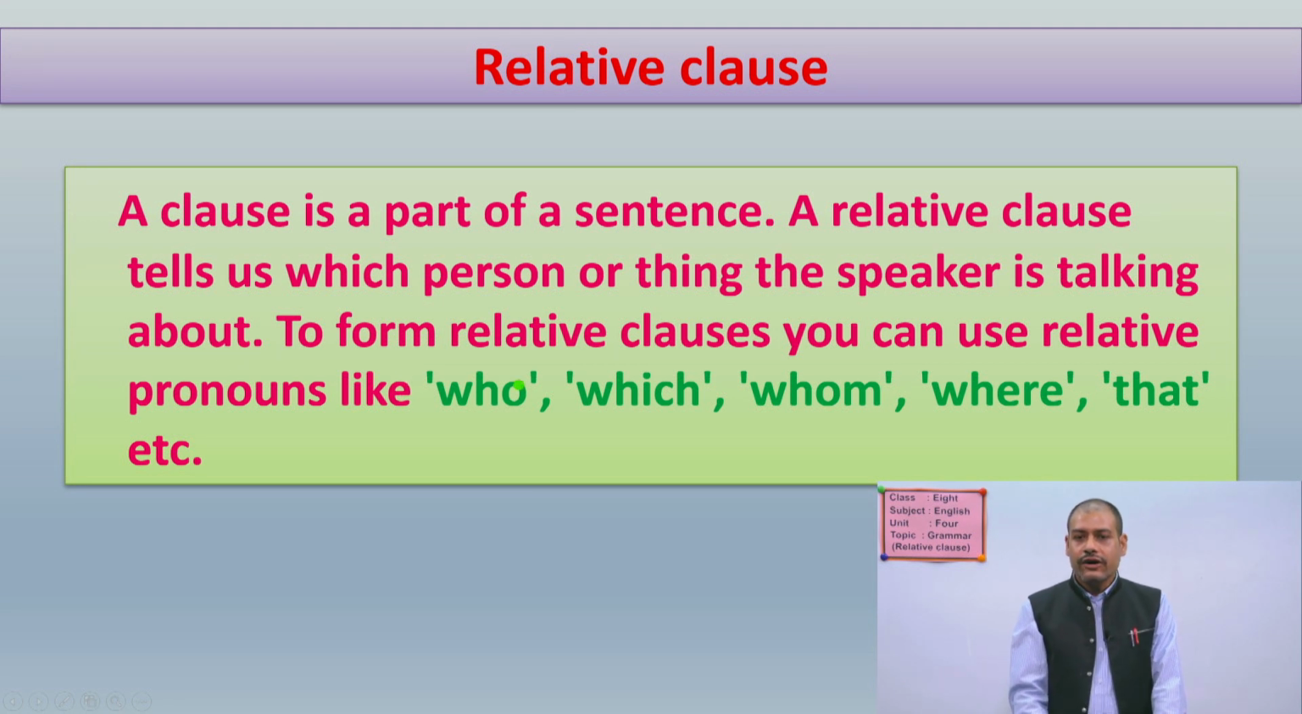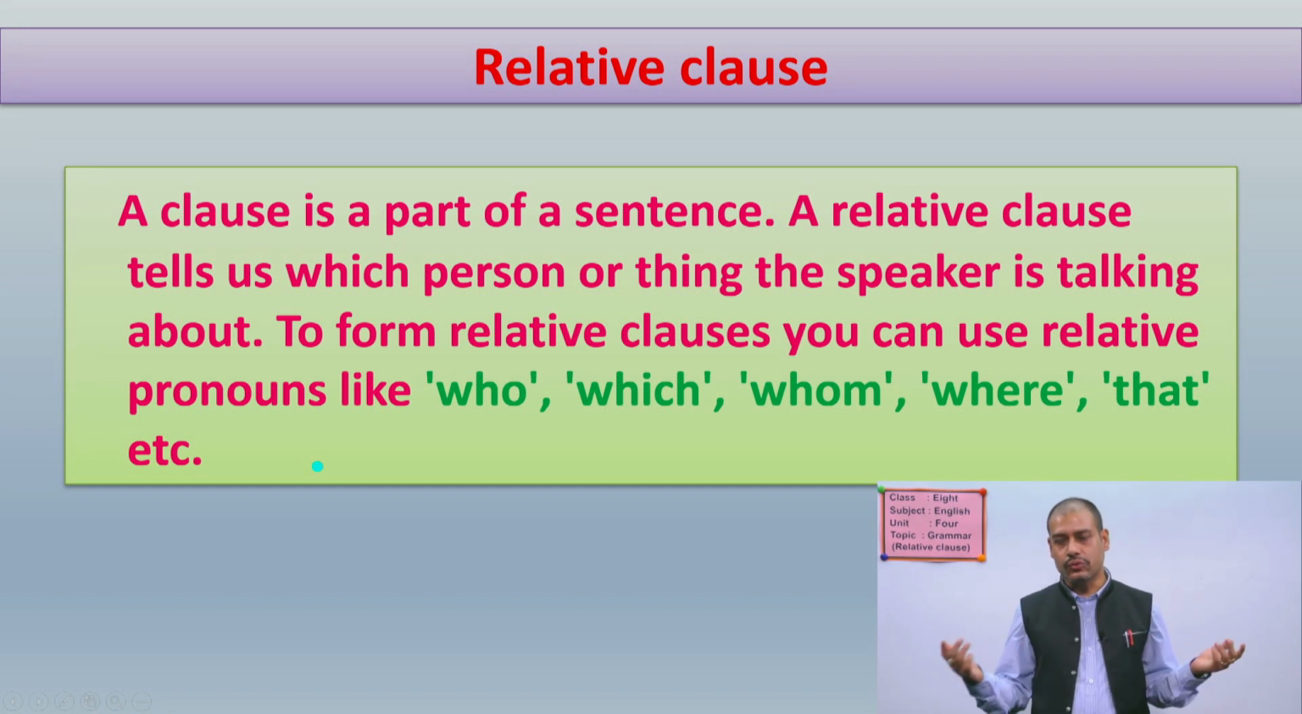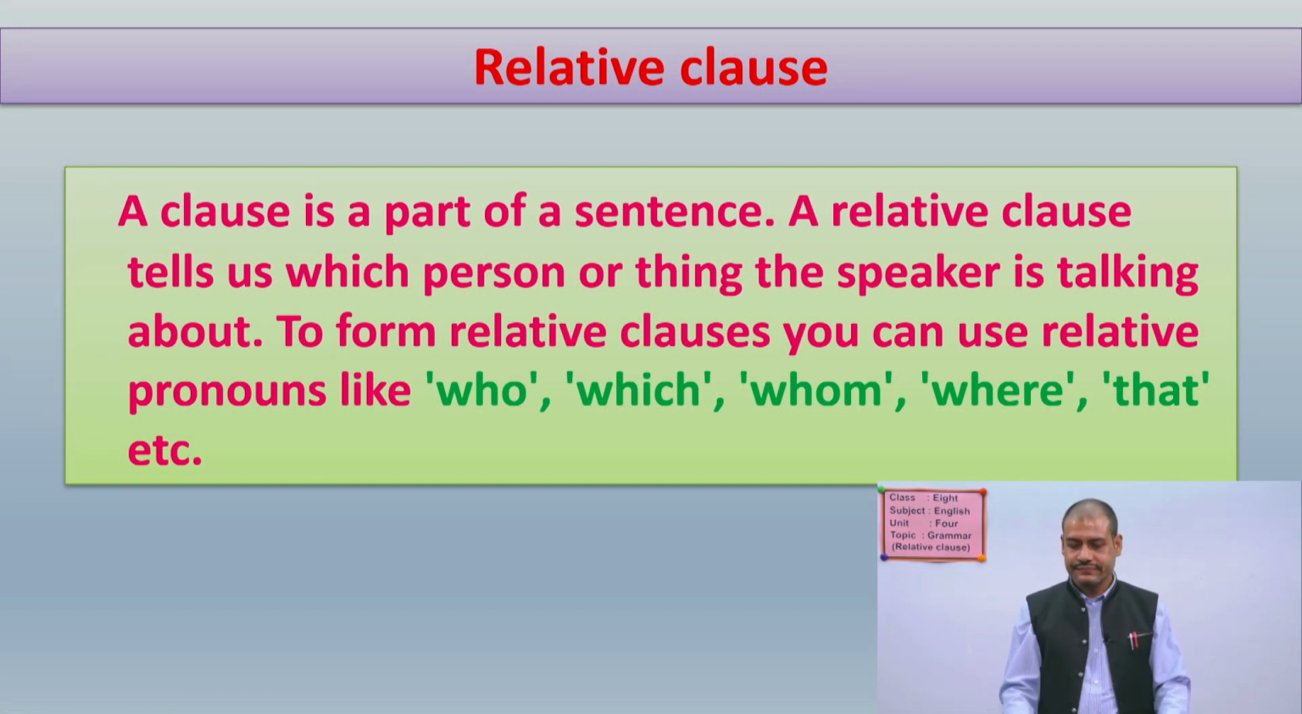Okay, to form relative clauses, we can use these words. To form relative clauses, you can use relative pronouns like who, which, whom, where, that, etc. Like you can say whose, when, where, you know. So once again, to form relative clauses you can use relative pronouns like who, which, whom, where, that, etc. I have already told you that it can also be whose, when, and so on.